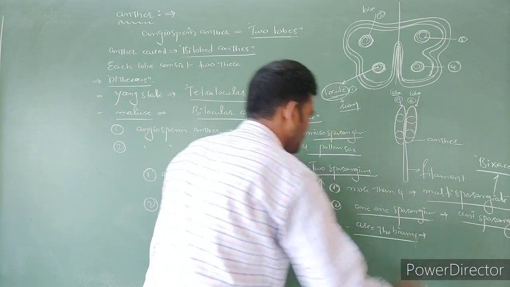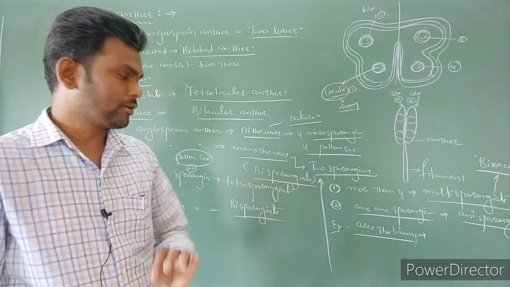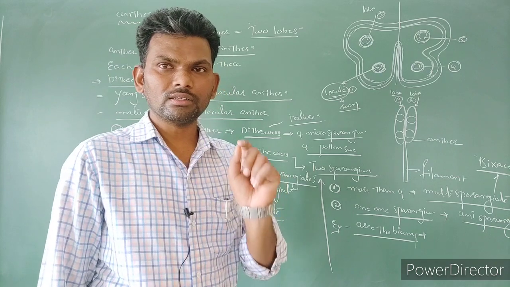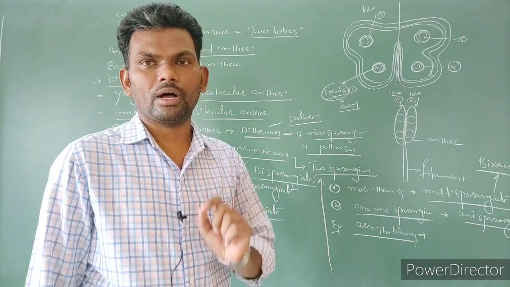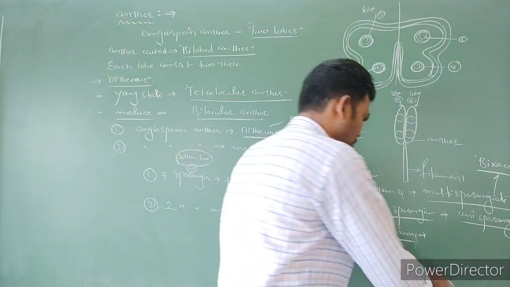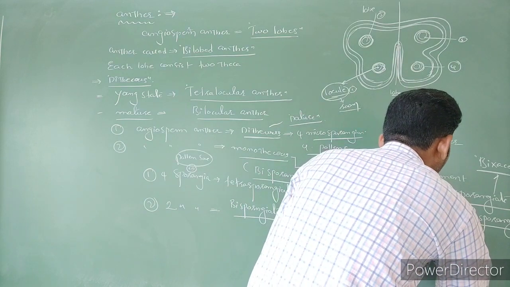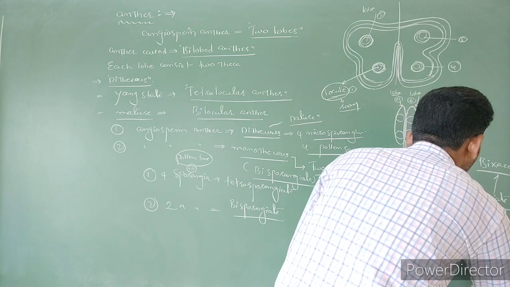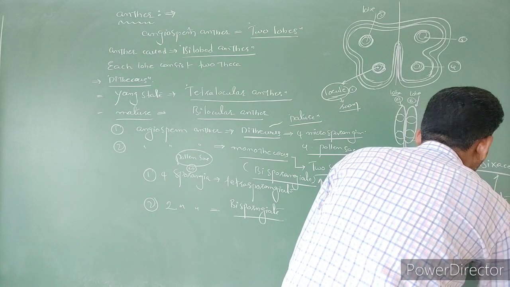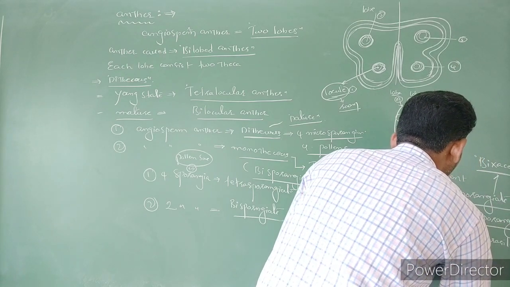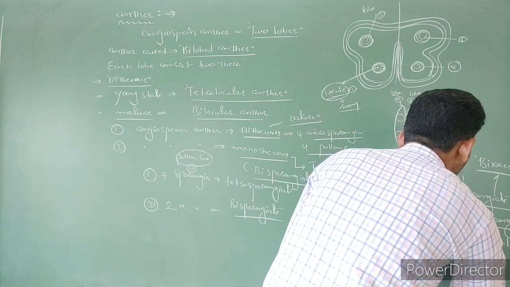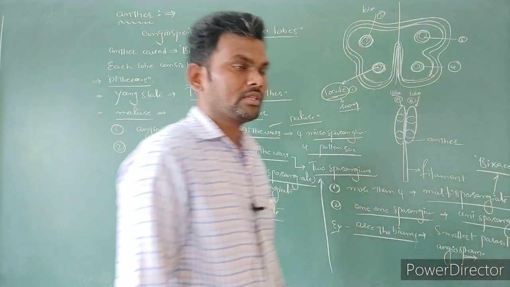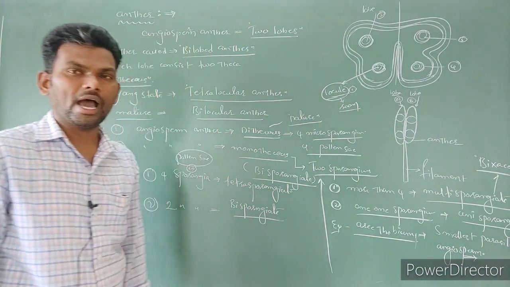The important point regarding Arceuthobium is that it is the smallest angiosperm. Arceuthobium is the smallest parasitic angiosperm. Right? So this is actually regarding the anther.